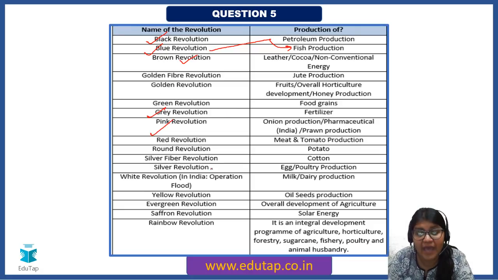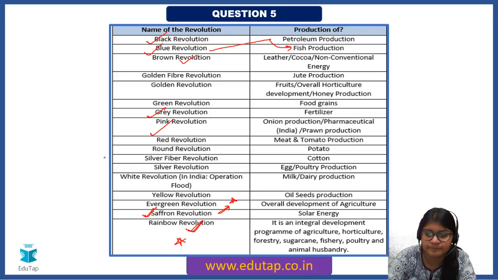And this is a new one, rainbow revolution. This is again important. Saffron revolution was once asked in the paper. You can see here. So make sure you pause the video and finish it then and there, like how I showed you the tabular column containing hybrid varieties of mango. Finish it then and there.